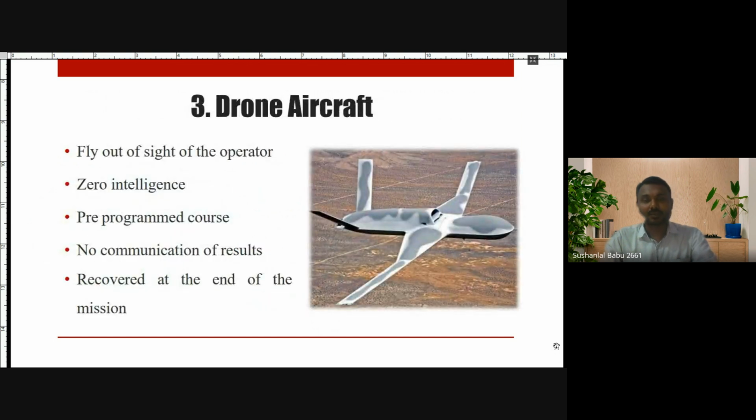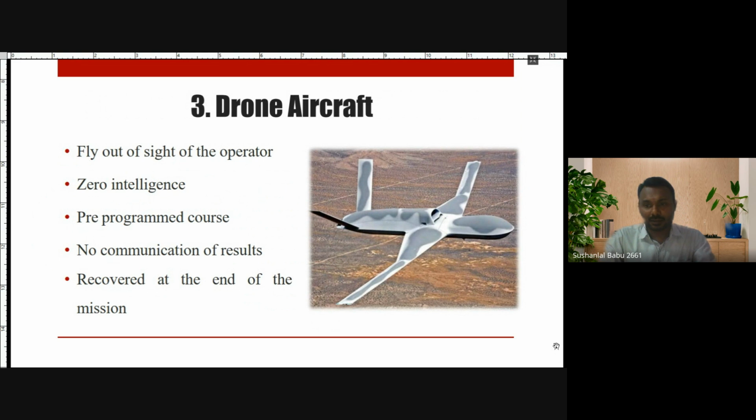Next, we'll explain drone aircraft. A drone aircraft can move out of the sight of the operator. That is the difference from the remote controlled aircraft. But a drone doesn't have any intelligence. It won't send any data during the operation. Once it starts flying, you can recover it only after it comes back.